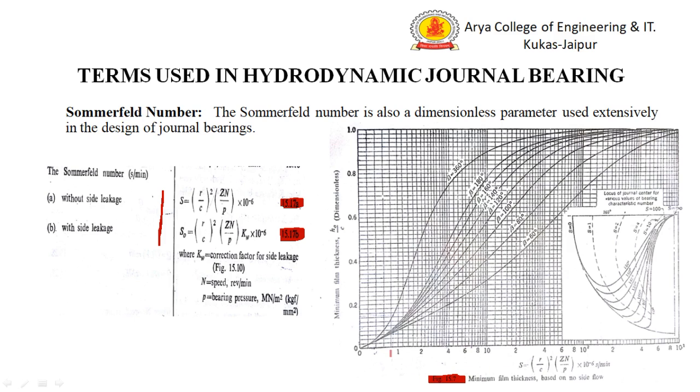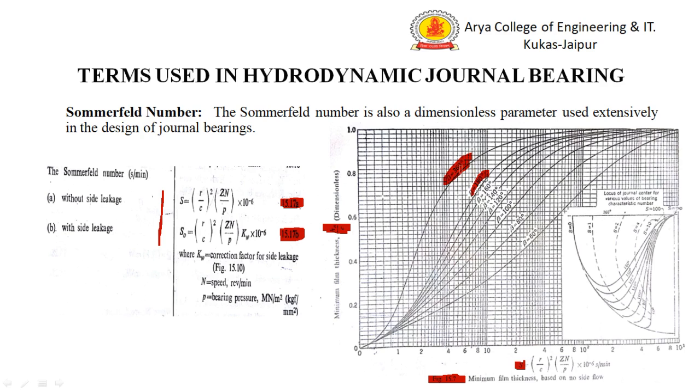In this, on the x-axis there is S, meaning Sommerfeld number, and on the y-axis there is the value of h0 by C. If the value of S, the Sommerfeld number, is known and C, the radial clearance, is known, then we can calculate the minimum oil film thickness h0. There are many graphs for different angles of contact.